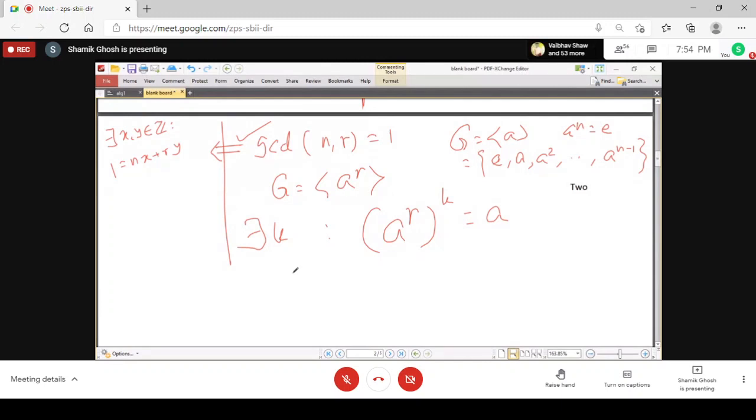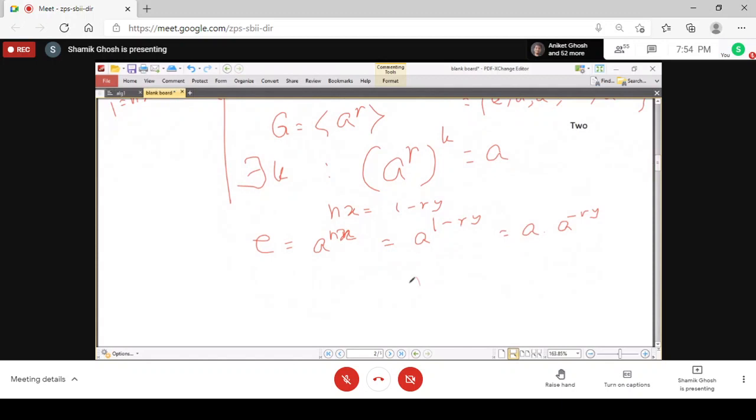Yes, sir. Done. Sir, we can write nx equals to 1 minus ry. A power n equals e. So a power nx is also equal to e power x, which is equal to e. A power nx equals a power 1 minus ry, which is equal to e. So taking inverse of a power ry, a power 1 into a power minus ry equals e. Now take a power ry on both sides. So a power ry. Good.